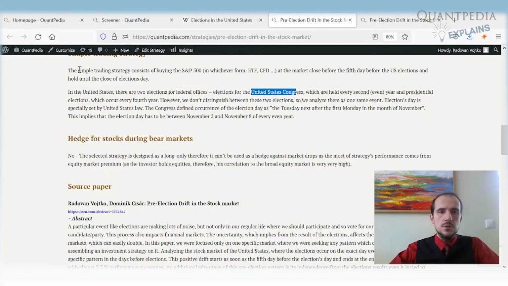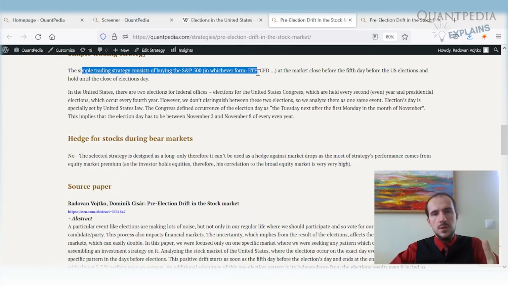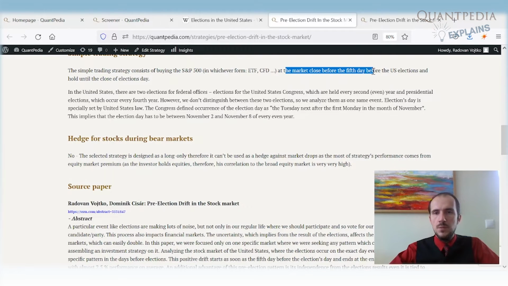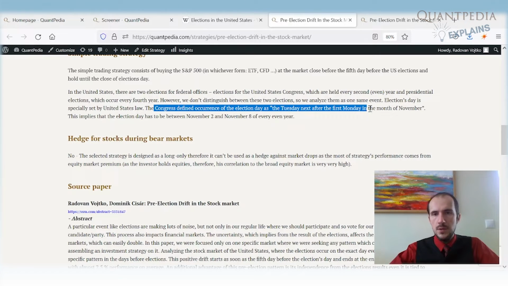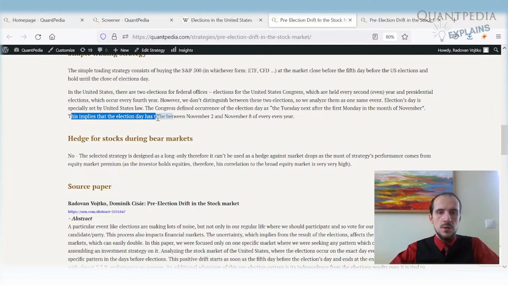The simple trading strategy consists of buying the S&P 500 in whichever form, in ETFs, CFD, by fund or whatever, at the market close before the 5th day before the US election, and holding it until the close of election day. The Congress defined the occurrence of election day as the Tuesday next after the first Monday in the month of November. So this implies that election day usually is between November 2nd and November 8th of every even year. So 2020, 2022, 2024, etc.